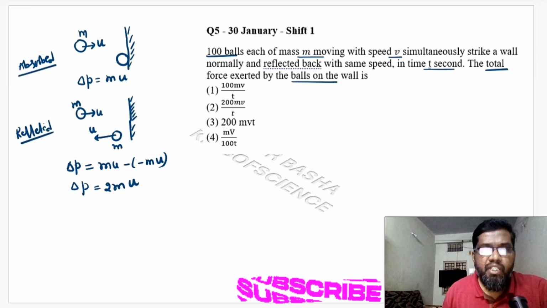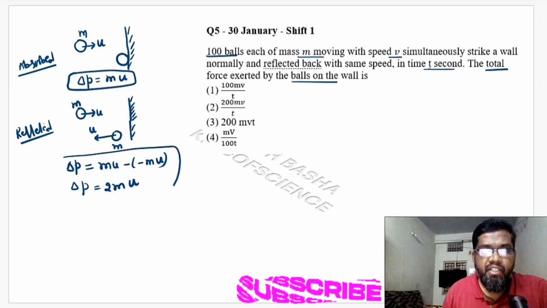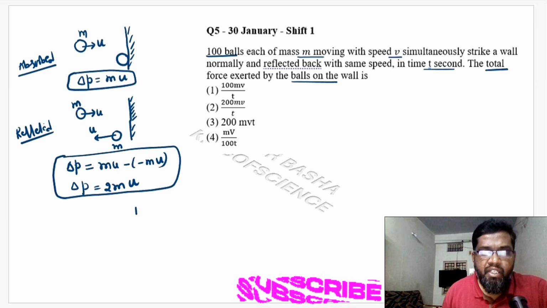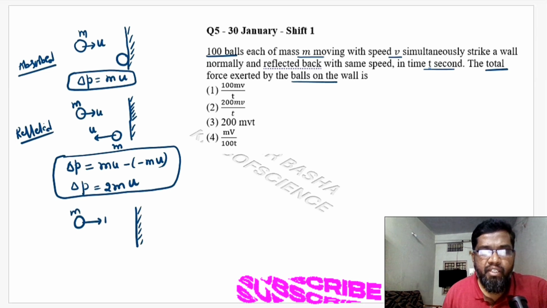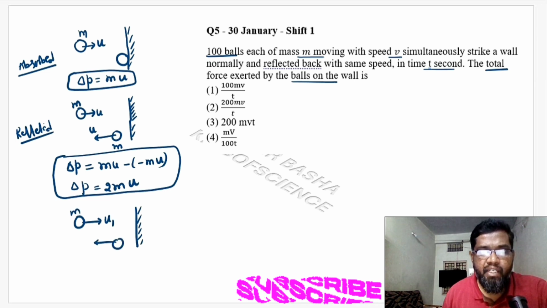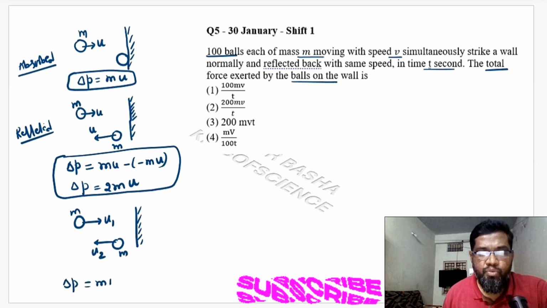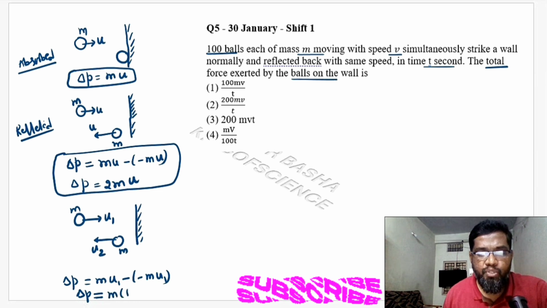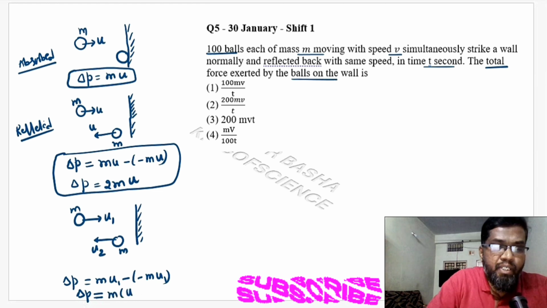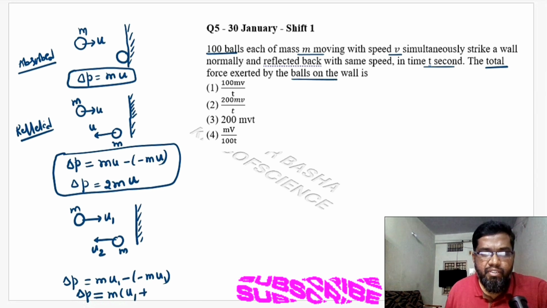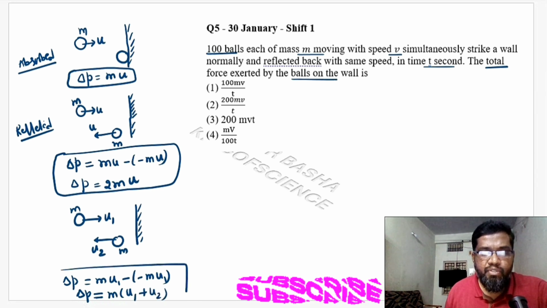Sometimes the ball will be reflected with a different speed. The ball is going with a speed u1, then after reflection it will have a speed u2. Then the change in momentum comes out to be mu1 minus of minus mu2, so the change in momentum is m into (u1 plus u2). So these are the standard formulas to solve the problems.